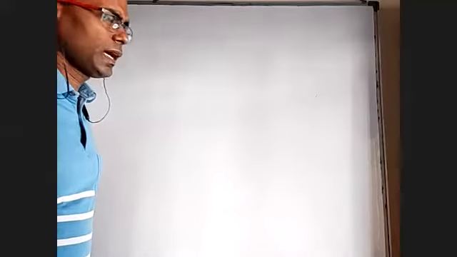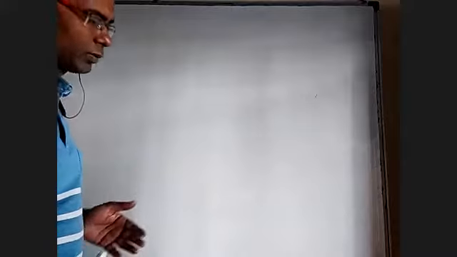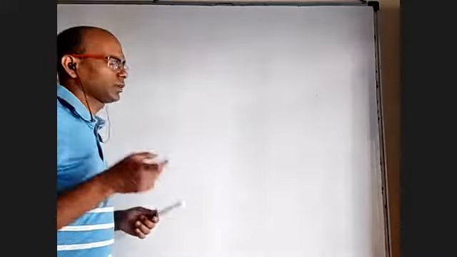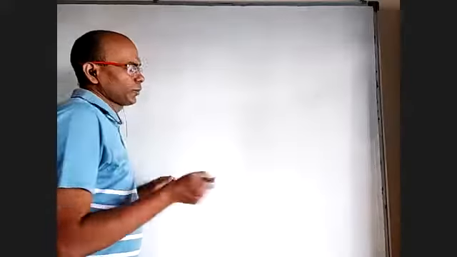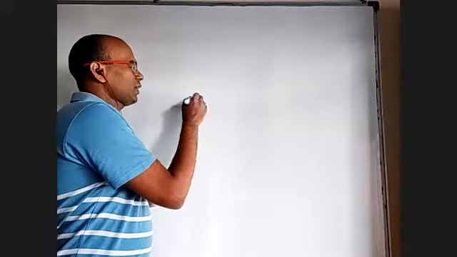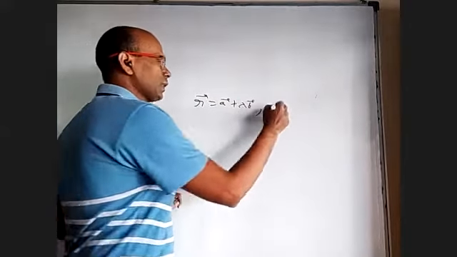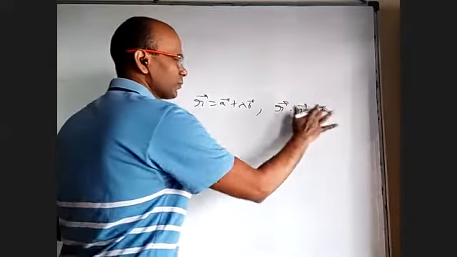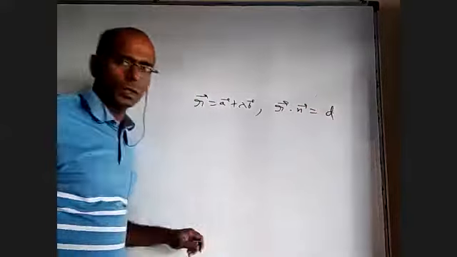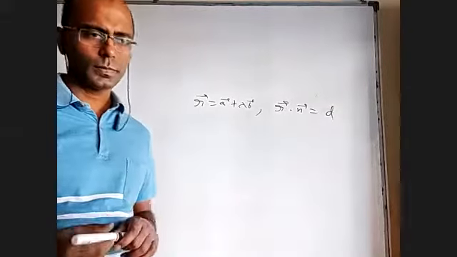Coming to line, let me discuss about line and plane and then come back to 2 lines. Maybe that's better. Line in 3D also a little bit I have to discuss, not so much. Line and plane. Let us say I have r bar equal to a bar plus lambda v bar and r bar dot n bar equal to d. When you take a plane and a line, there are 3 cases.